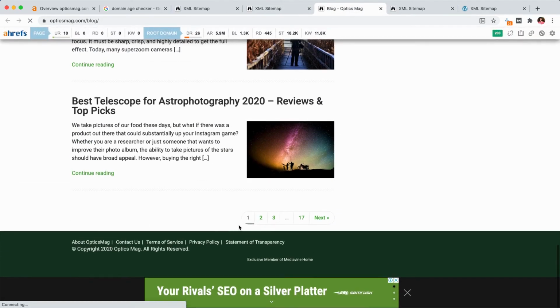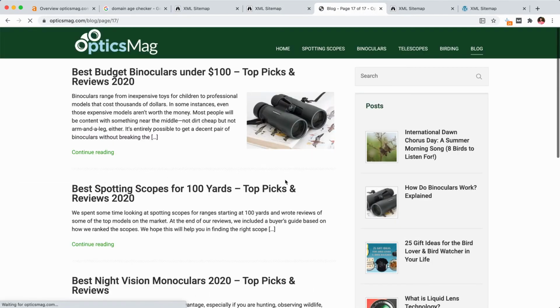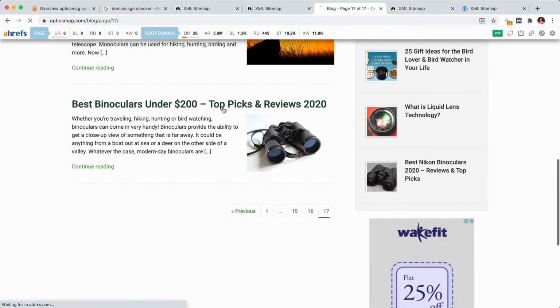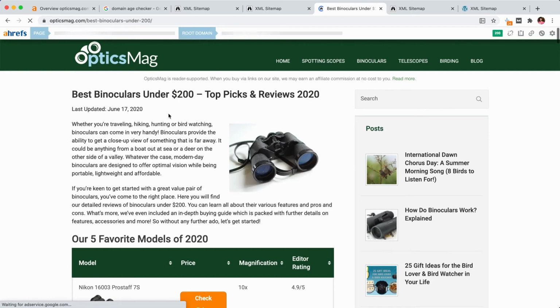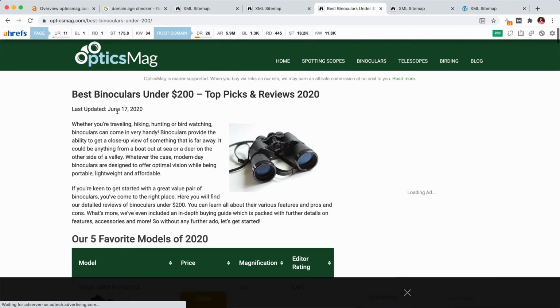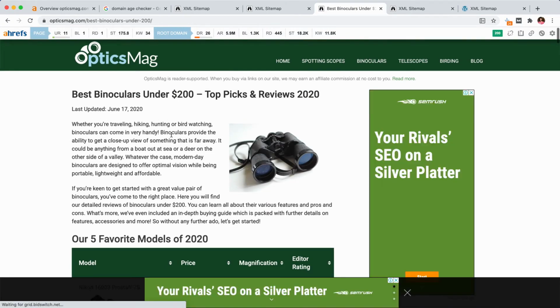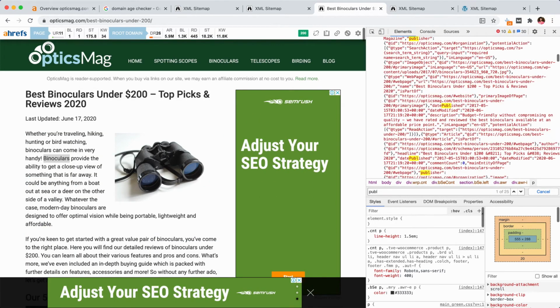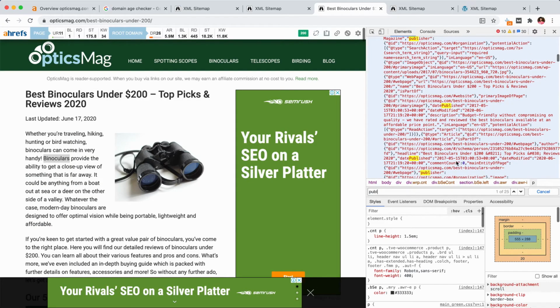Let me browse their blog saying 17. Okay, 17. So this is their first blog post. In sitemap, date modified is updated there, so you won't be able to figure out the date published. So inspect here again, published, date published on 2017 May.